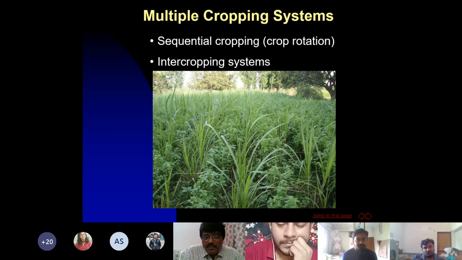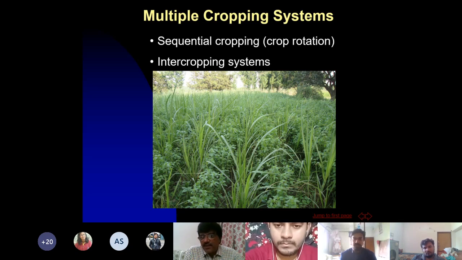Overall, we have seen that monoculture is not good. So multiple culture or multiple cropping is better. There are two kinds of multiple cropping systems. One is sequential cropping. Sequential cropping means taking different crops in sequence in the same field. It is also known as crop rotation. Here, rotation means you are changing the crop one after the other. That is your crop rotation. Crop rotation you can make for 1 year, 2 years, 3 years, 4 years or so on.